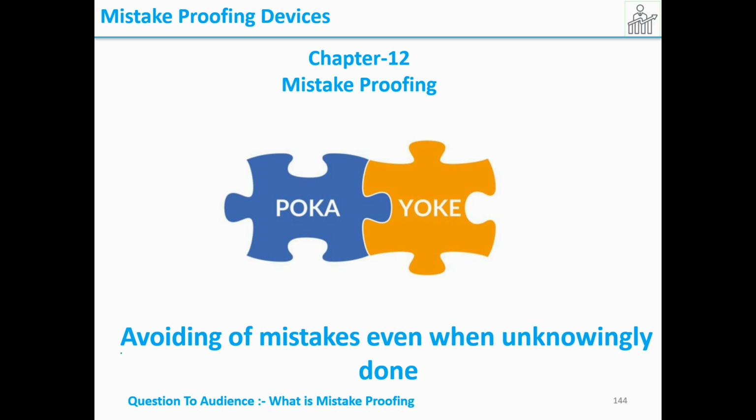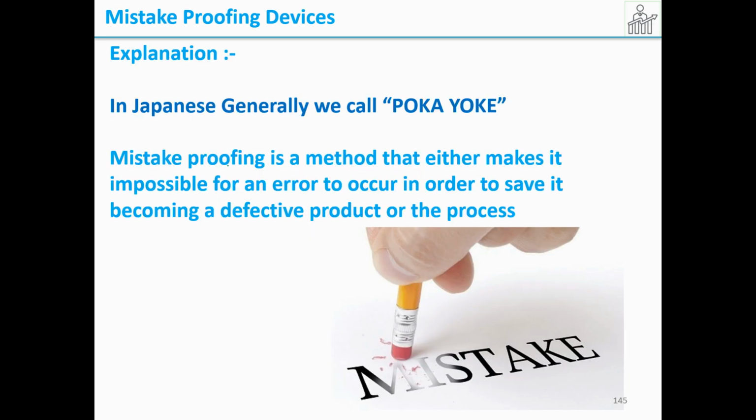So, what is mistake proofing? Avoiding of mistakes even when unknowingly done. That is called mistake proofing. In Japanese, generally we call it poka-yoke. Okay, mistake proofing is a method.